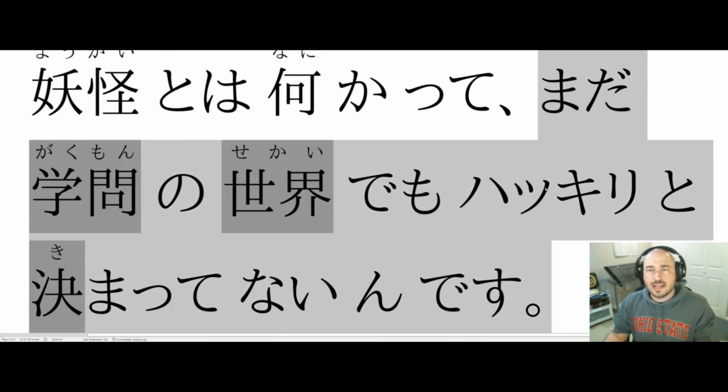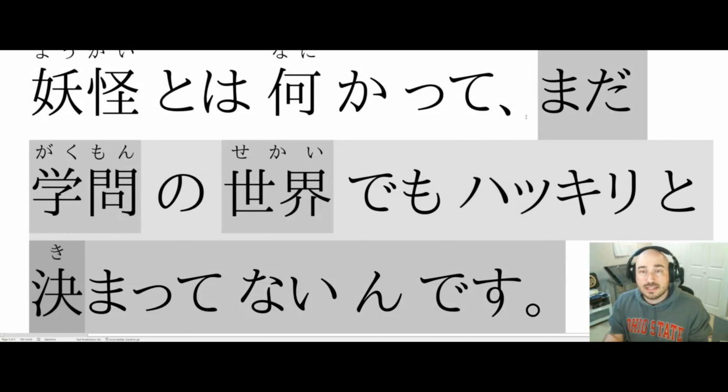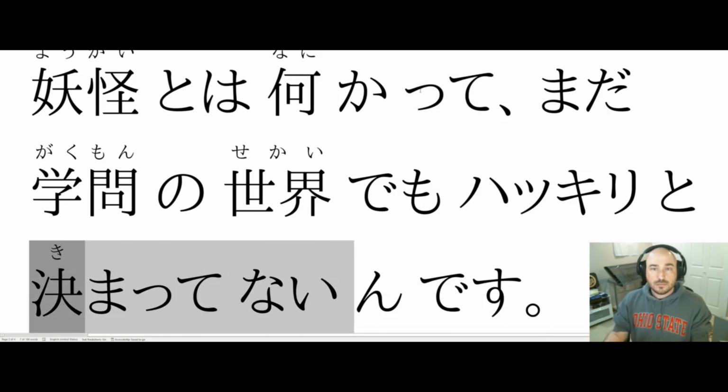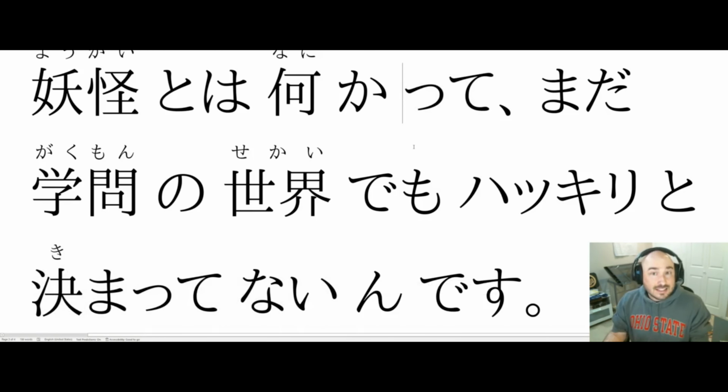It hasn't been decided perfectly, clearly, even in the literature or the educational or the world of studies, you know, the professors, the ivory tower intellectuals. Okay. So what are we talking about? What hasn't been decided? Te. The te is doing the quote for the verb kimaru. So when you decide something, sometimes you will say it, and that's what this to particle is doing.